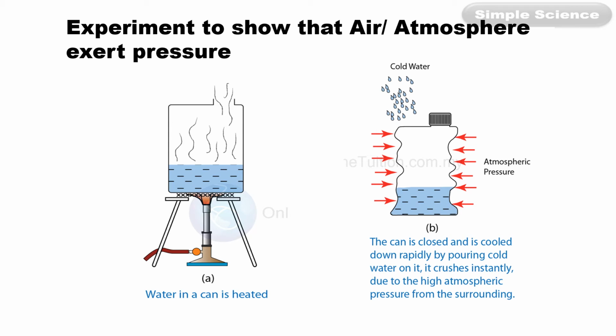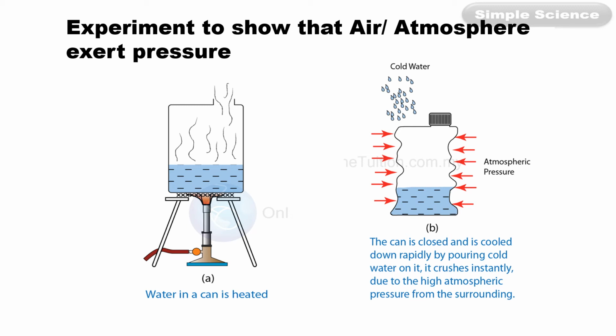Why does this happen? When the water is boiled and converted into vapors, the vapor exerts pressure on the walls of the container, and since there is an opening, it escapes. That pressure is balanced by the atmospheric pressure. Even when you close the lid, the vapors inside balance the atmospheric pressure.